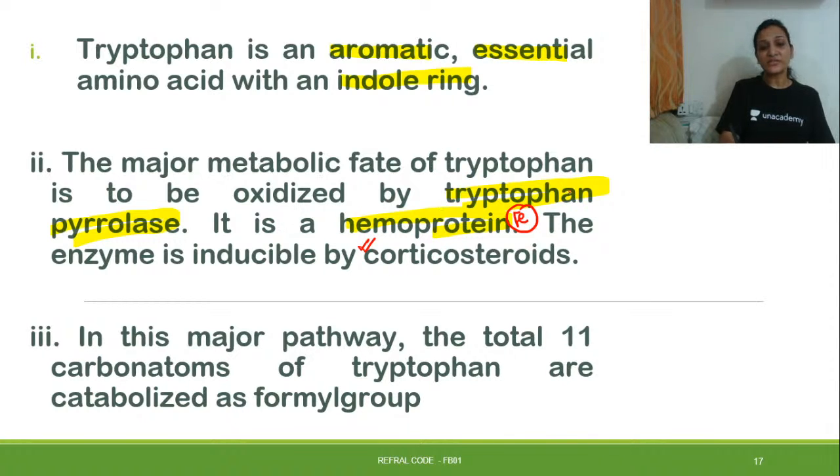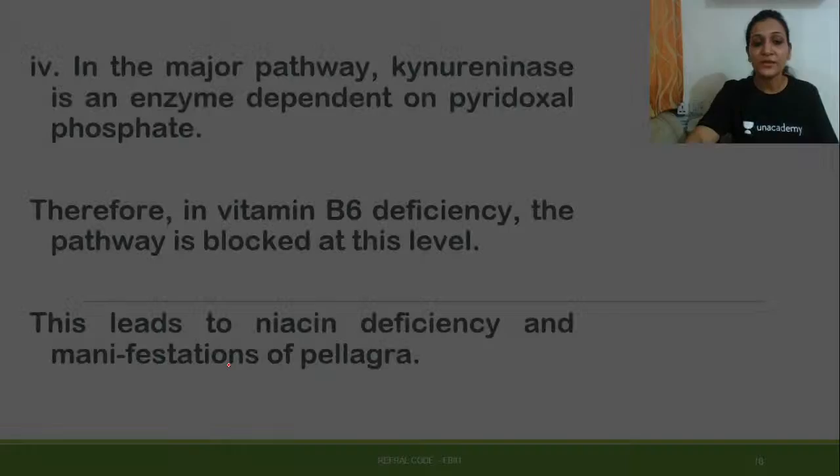When this reaction is taking place, we'll be going through the table also, just the outline first and then we'll move to the table. So the first reaction, when tryptophan is acted upon by tryptophan pyrrolase, that is an iron containing enzyme, one oxygen molecule will enter into the pathway. In this major pathway, a total of 11 carbon atoms of tryptophan are catabolized into formyl group. So total 11 carbons of the tryptophan will be broken down.